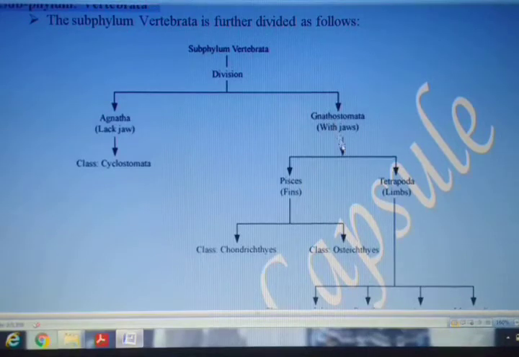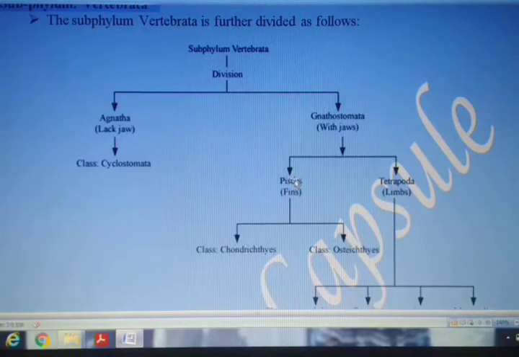And when we come to the second superclass, it is called Tetrapoda. Tetra means 4, poda means feet, so 4 limbs are present. That is, we can say 2 pairs, forelimbs and hind limbs. We'll come to this. First let us see fishes. Now this superclass Pisces has been further classified into 2 classes.